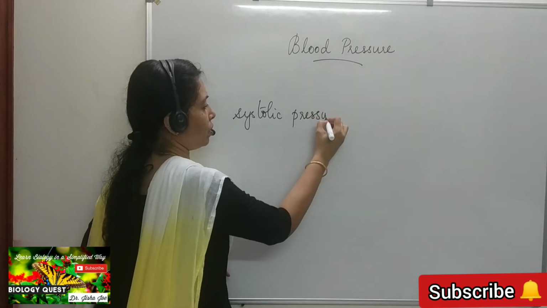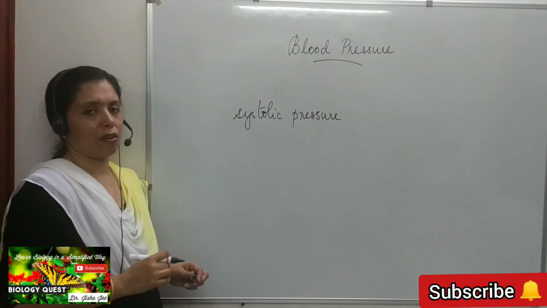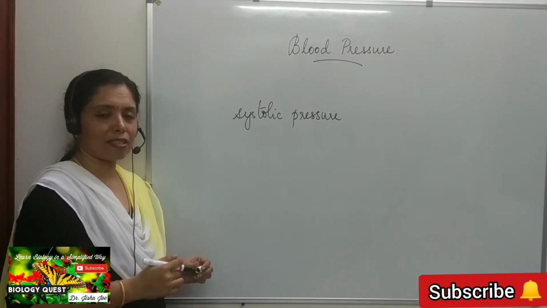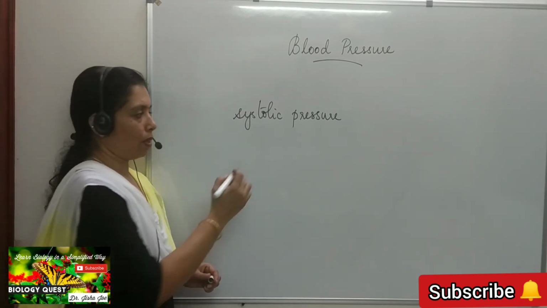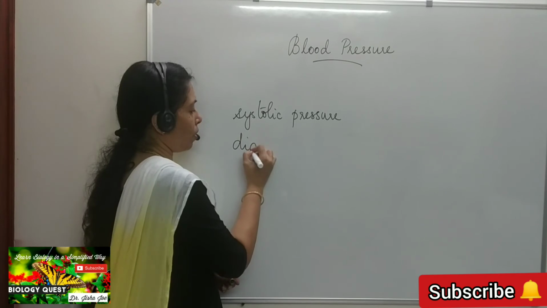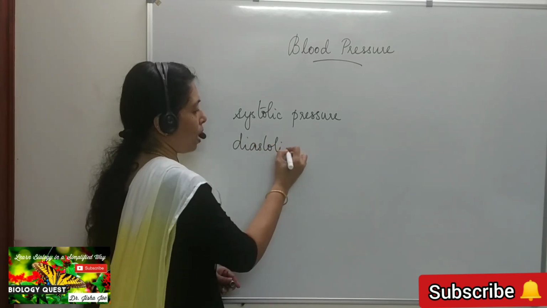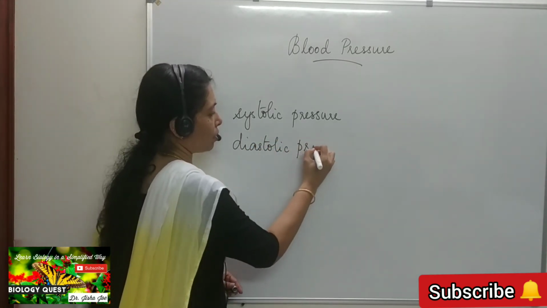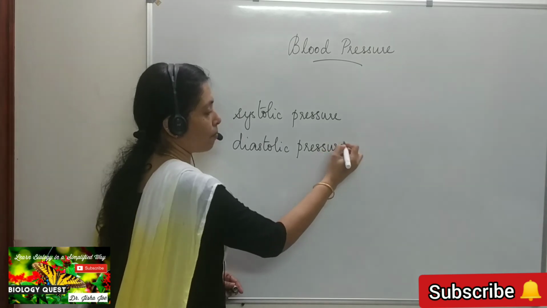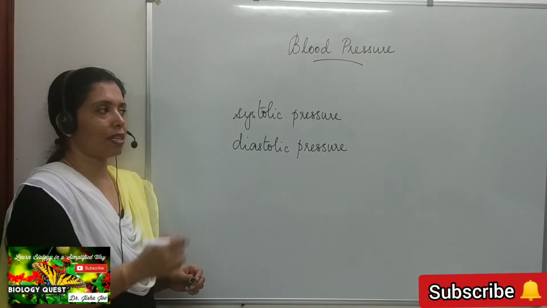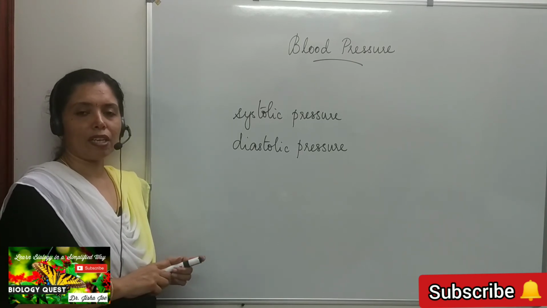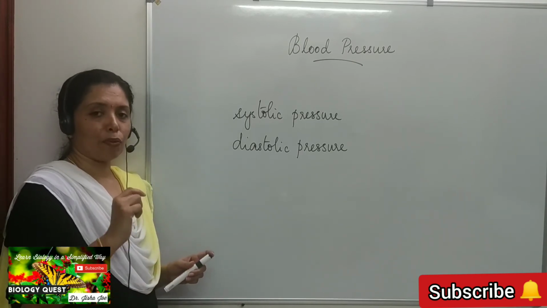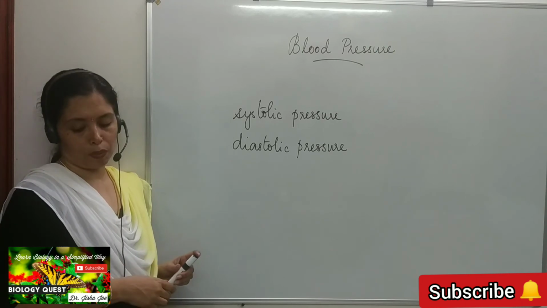And the lower limit of the pressure, which is called the diastolic pressure, is noted when the wave has passed over. So the upper limit is the systolic pressure, which is recorded at the time of the contraction of the ventricle, and the diastolic pressure is recorded when the wave has passed over.